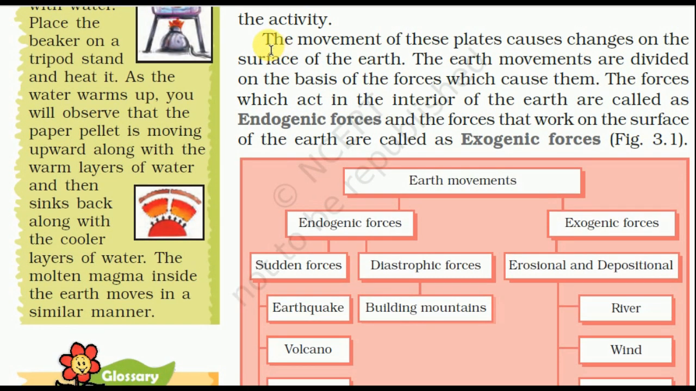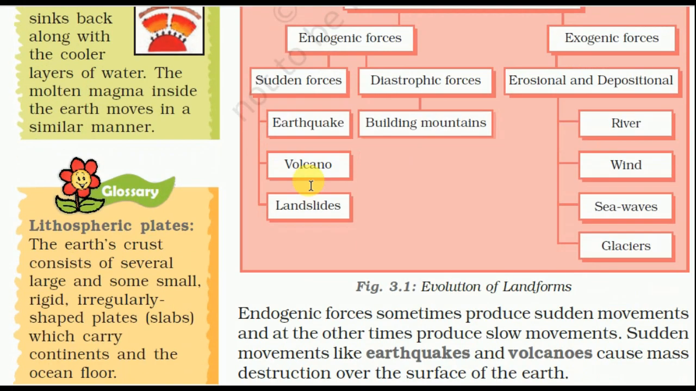The movement of these plates causes change of the surface of the earth. The movements are divided on the basis of the forces which cause them. The forces which act in the interior of the earth are called endogenic, and the forces that work on the surface of the earth are called exogenic. Exogenic are the upper surface forces, and the interior forces are the endogenic forces. So this is the evolution of the landform.